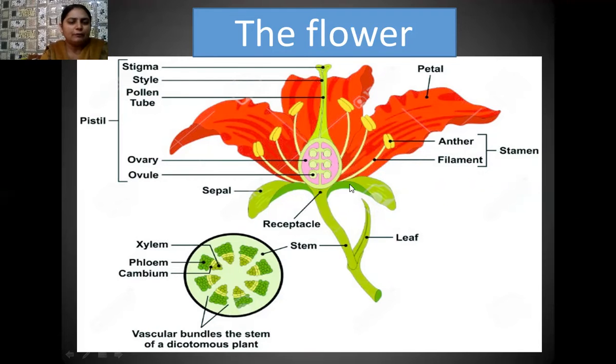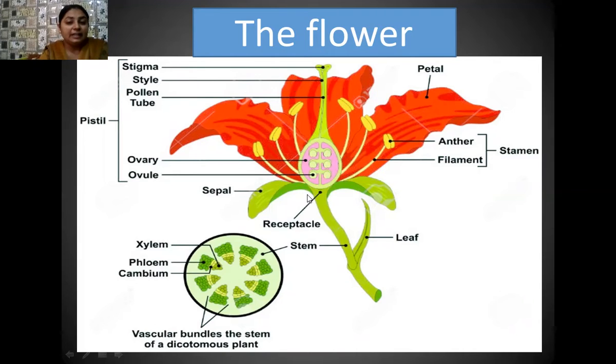If we are talking about the female reproductive part, then this entire structure is known as the female reproductive part, having 3 components: stigma, style, and ovary. The stigma is the topmost receptive part where pollen grains fall and later form the pollen tube. The style connects the stigma with the ovary, and the ovary is the basal swollen part having a chamber known as the ovarian chamber. Inside this chamber, the placenta is present, which is a tissue, and attached to this placenta, numerous ovules are there.